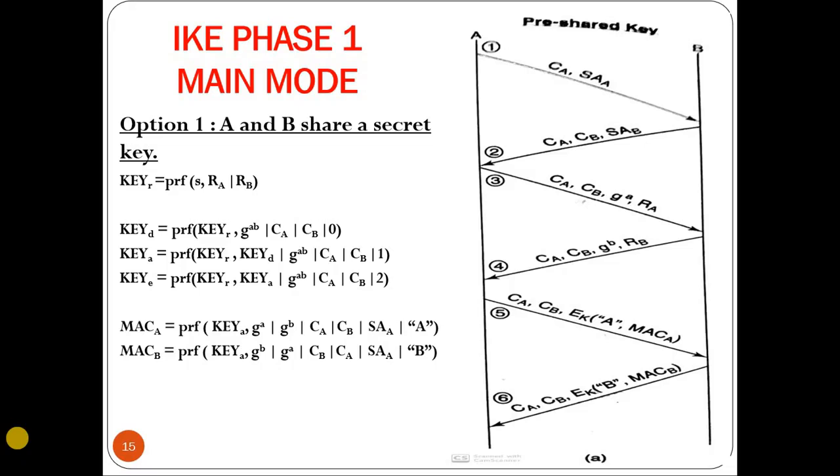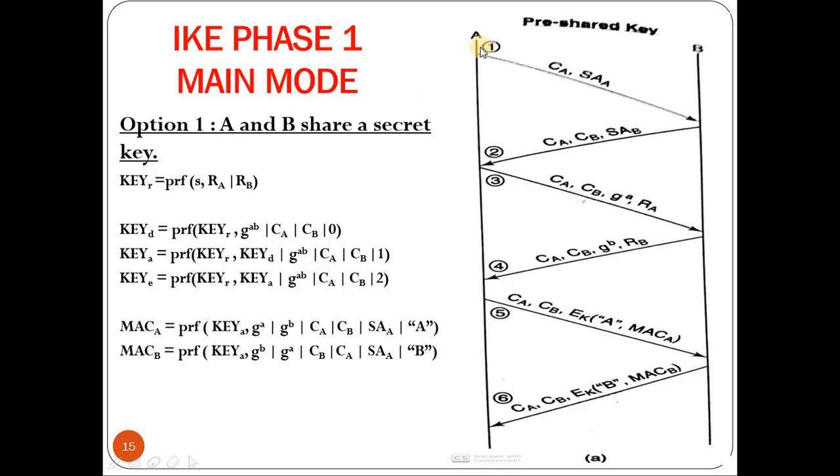Next we will go through IKE phase 1 main mode. Main mode has 3 options. The first option is A and B share a secret key. The second option is A and B have private signing keys. Option 3 is A and B each have a private decryption key. We will go through the first option, A and B share a secret key. Before we do the IKE association, both A and B have shared a secret key. Let that secret be indicated as S.